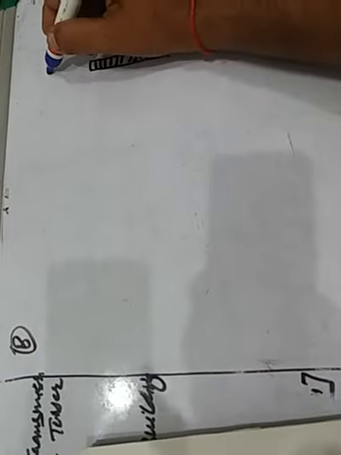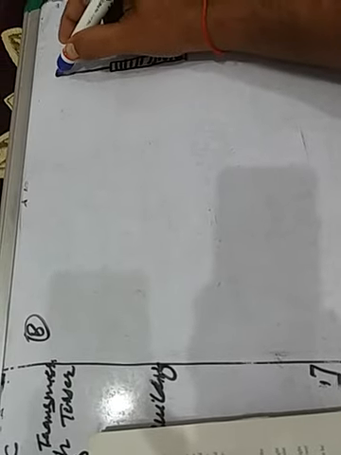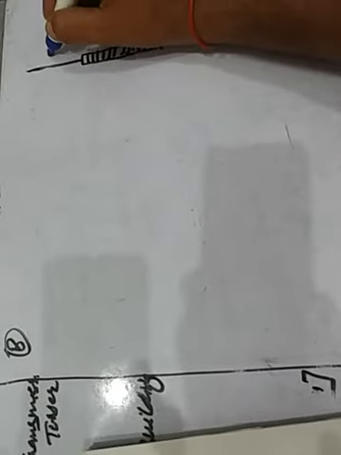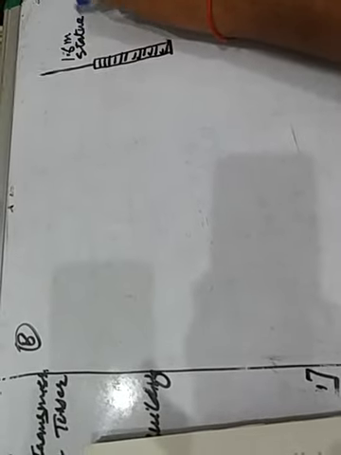This is the pedestal. Okay children, this is a pedestal, right? A statue 1.6 meter tall. One statue is there, the symbol of a statue we are making over here. This statue is how much tall? 1.6 meter. What is this? This is statue. Clear?